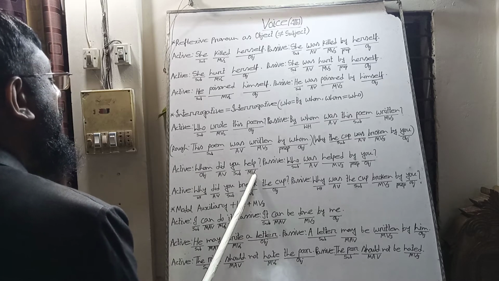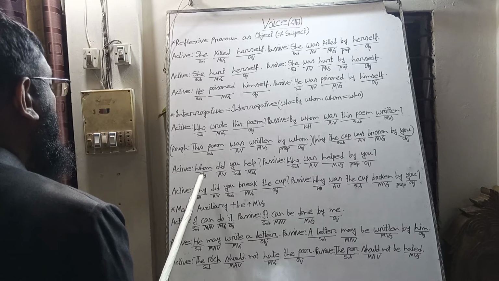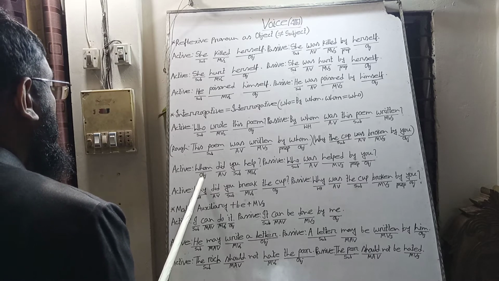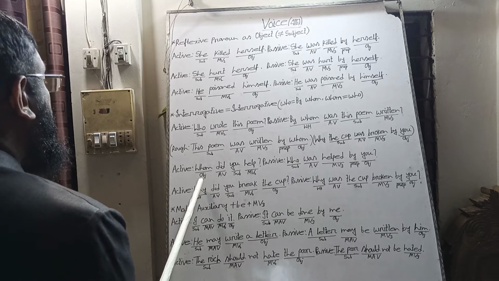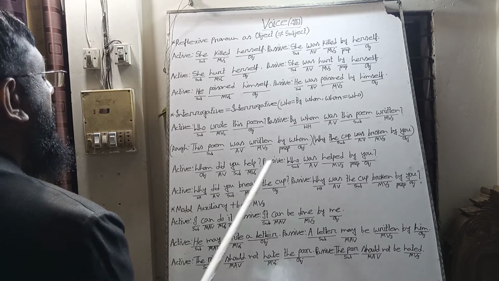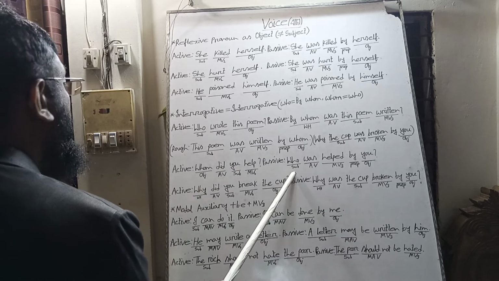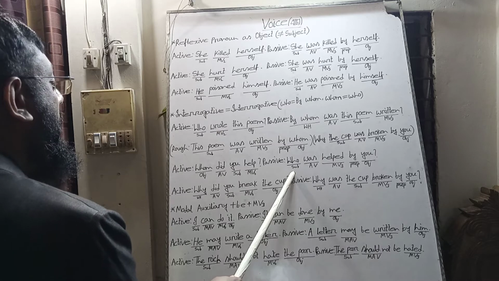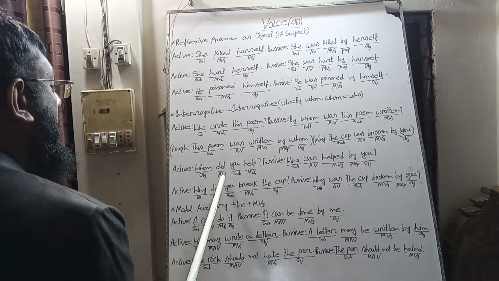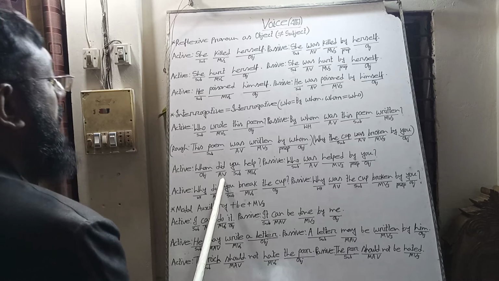Whom did you help? We know when we find the word whom, it is an objective case, an object in the active voice, and in the passive voice we will use the subjective case who. So whom will be who in the passive voice, and it is past indefinite tense because there is did as auxiliary verb.